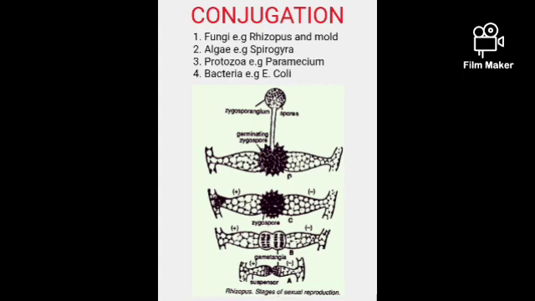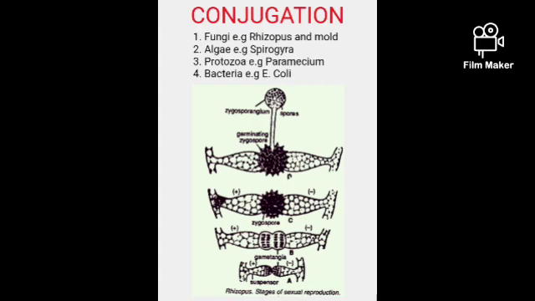Now, for the nuclear material they are exchanging, the male is the one giving out to the female. The male specie is indicated by plus. If you look at the diagram on the screen, you can see the plus sign. That is to tell you that it is the one giving out the nuclear material to the other one.